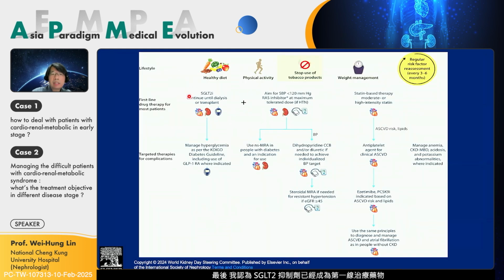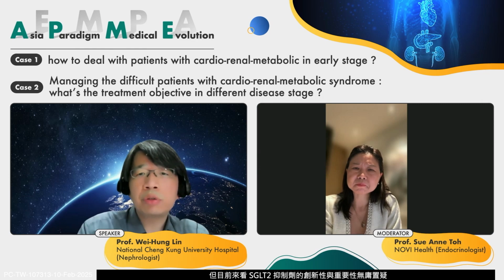And finally, I think SGLT2 is now first line, and we also know the non-steroidal MRA, GLP-1, and other novel medications. They are very costly, and regarding the effect and safety of combined use, maybe we need more randomized controlled trials. But at this point, I think the novelty and importance of SGLT2 is very high. And thank you for everyone's attention.